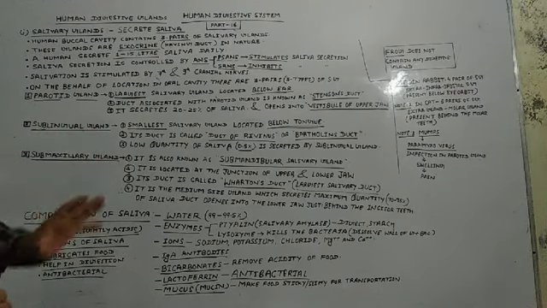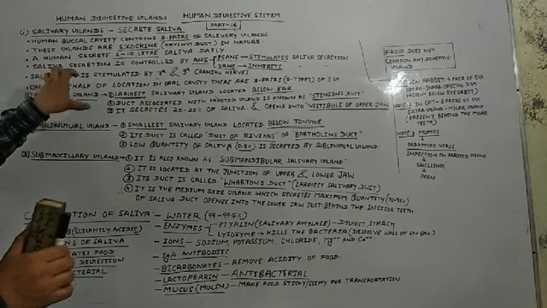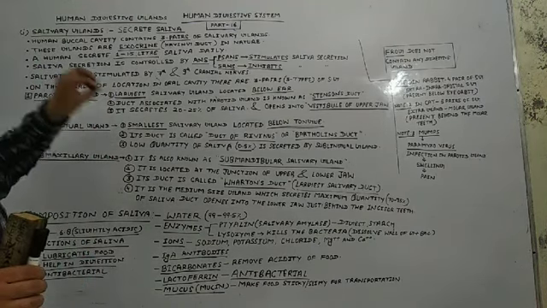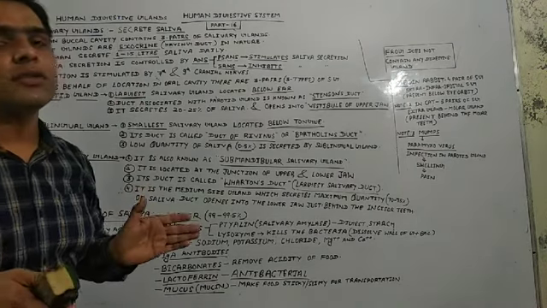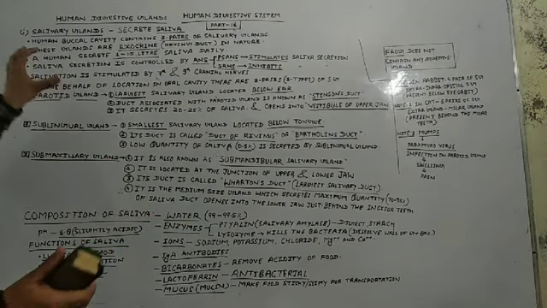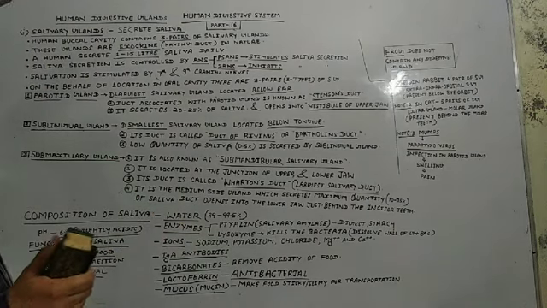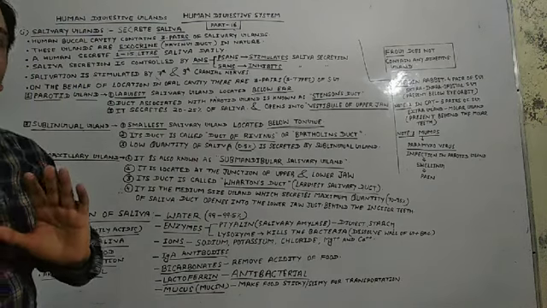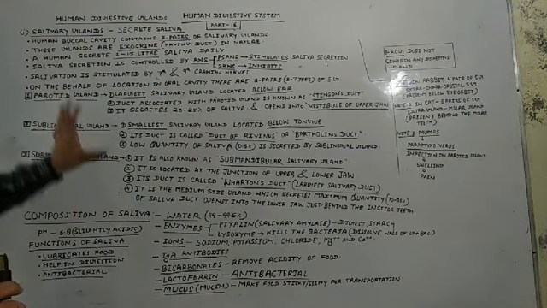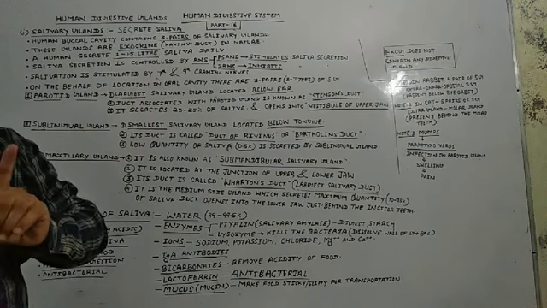I am talking only about the glands which are associated, what is the location of these glands, what are the functions of these glands, and what is the quantity of their secretions. So I am not talking about the digestion process.